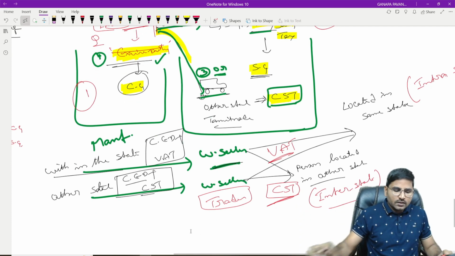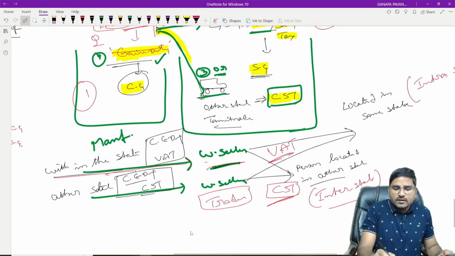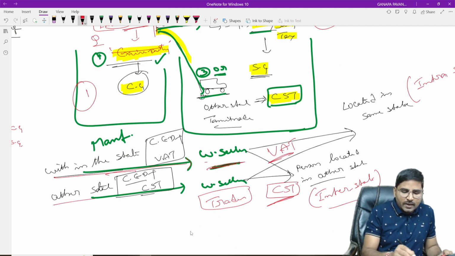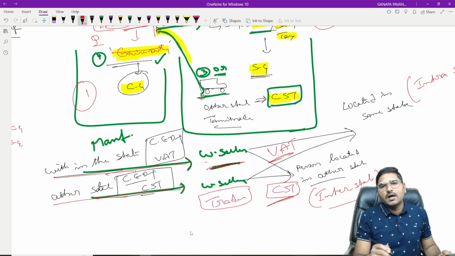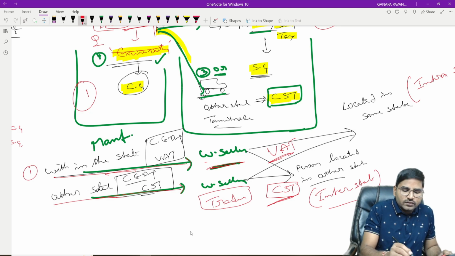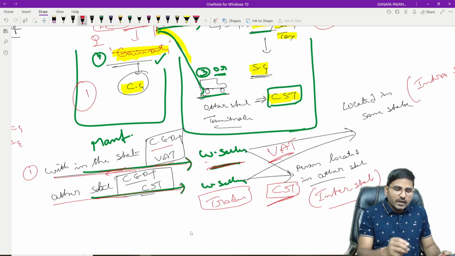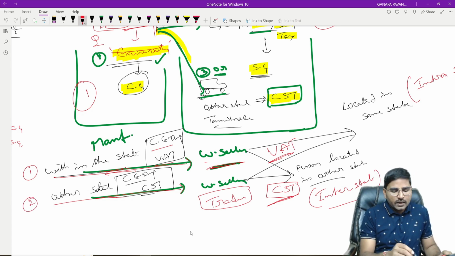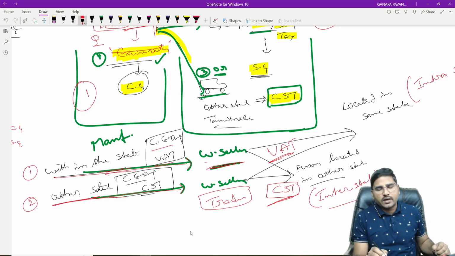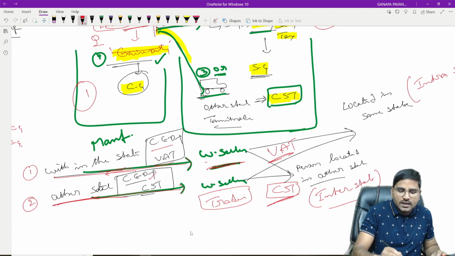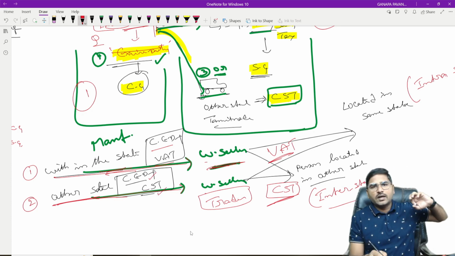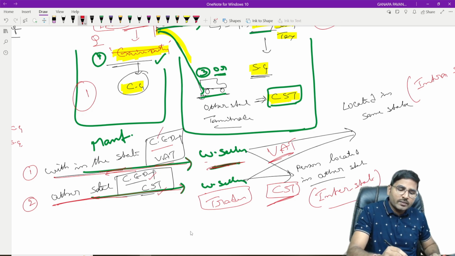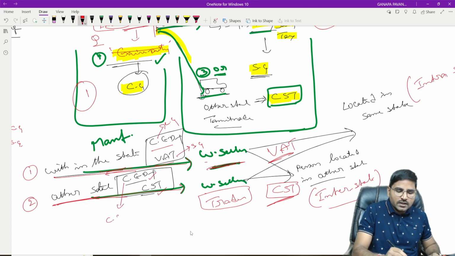Next, the manufacturer selling goods to a person located within the state, and the manufacturer selling goods to a person located in another state. When the manufacturer sells goods within the state, the manufacturer will collect central excise duty and VAT from the wholesaler. And when the manufacturer sells those goods to a wholesaler or a business person located in another state, the manufacturer has to collect central excise duty and CST from the wholesaler, and it will be remitted to the government. Central excise duty is remitted to the central government. VAT will be remitted to the state government. Again, central excise duty is remitted to the central government. Central sales tax is remitted to the state government.